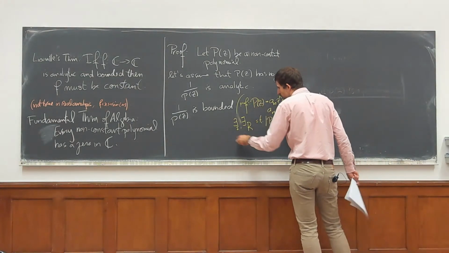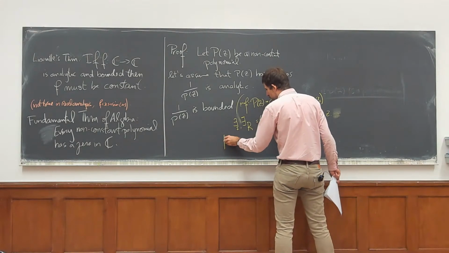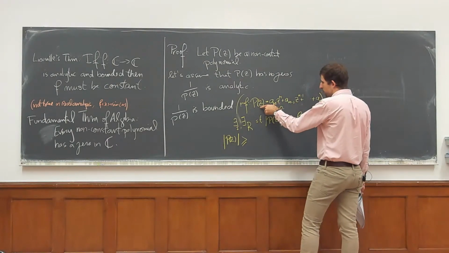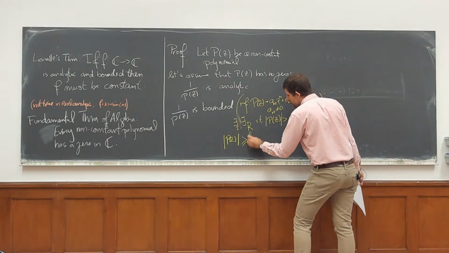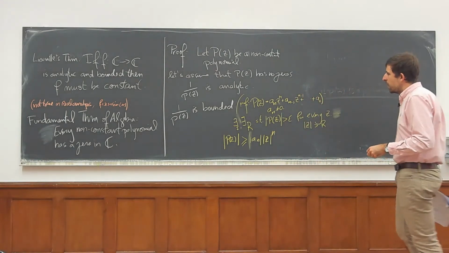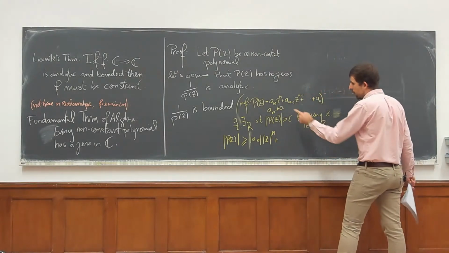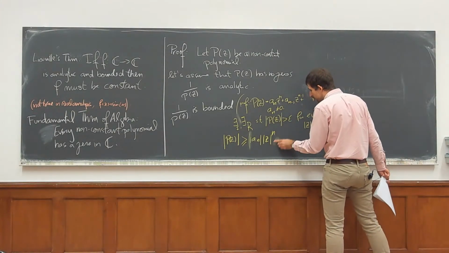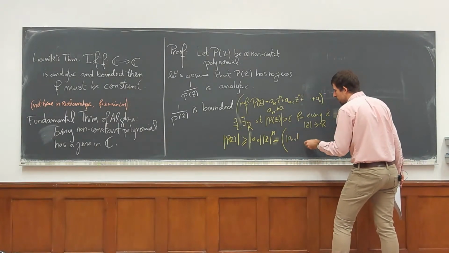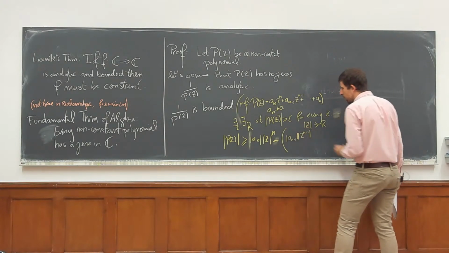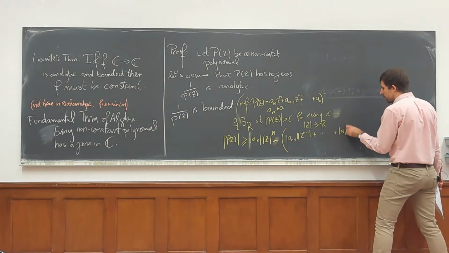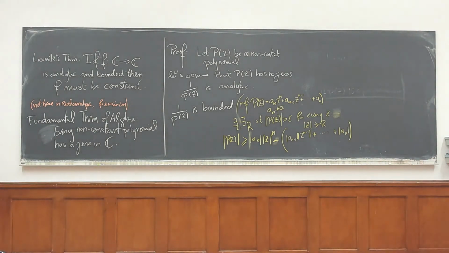let's just work out another thing. We definitely have that the absolute value of P of z is bigger or equal than, by the triangle inequality, the absolute value of a_n z to the n minus the absolute value of a_(n-1) z to the n minus 1 plus all the way to a_0.